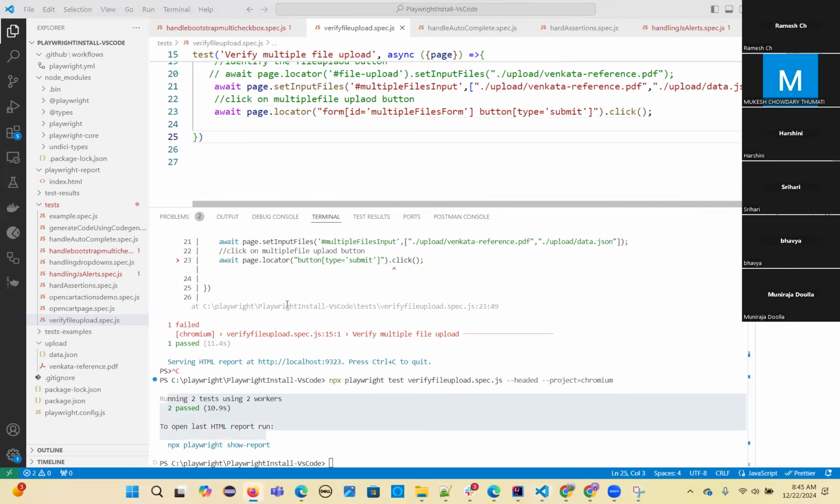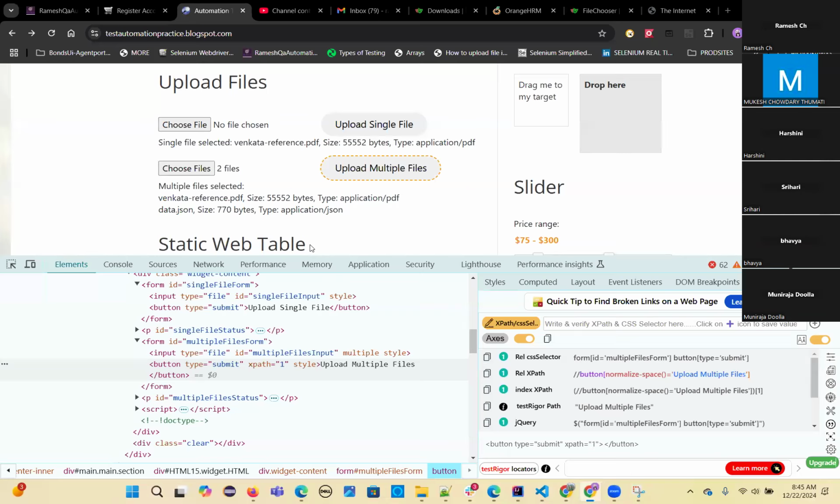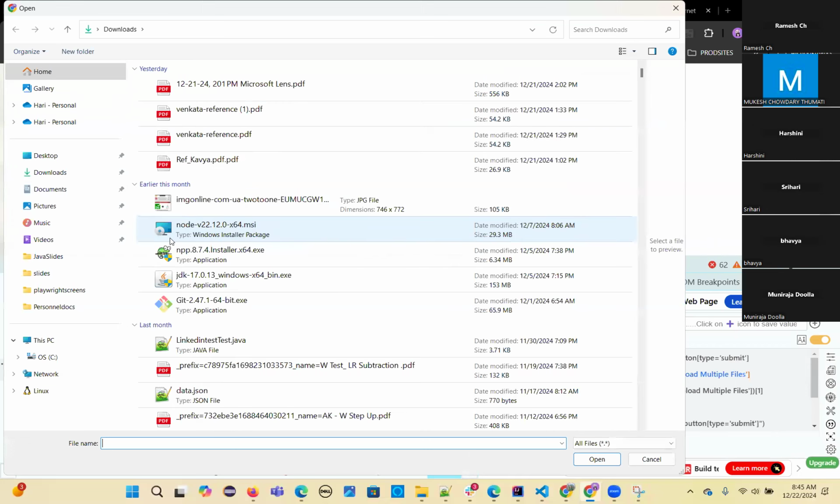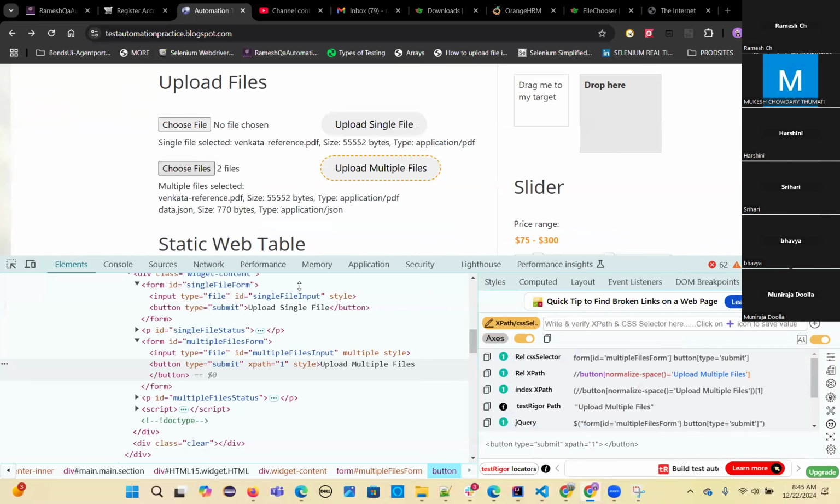So if you want to click and choose the files, then you can use a file chooser event. So you can write the file chooser event and automatically it will handle it. So you have to wait for this upload of multiple files with a file chooser.